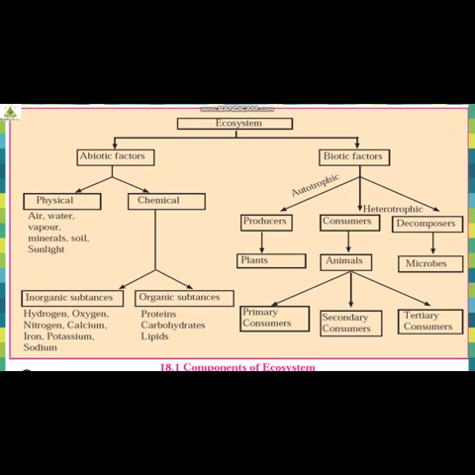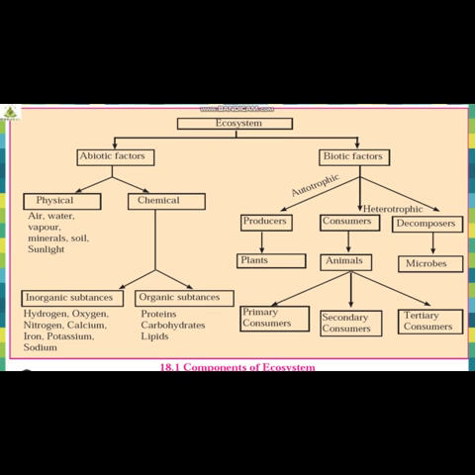For organic substances, we have proteins, carbohydrates, and lipids. So these were the examples of abiotic factors, the non-living factors in our ecosystem.